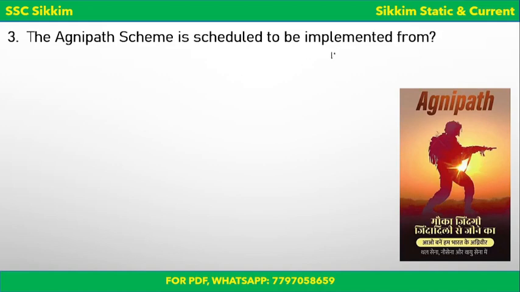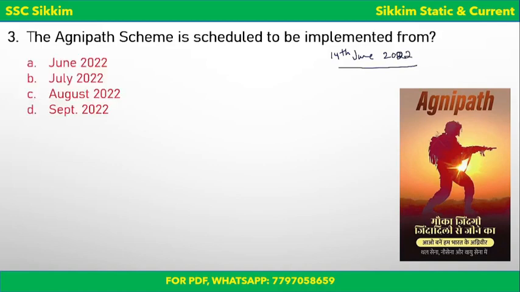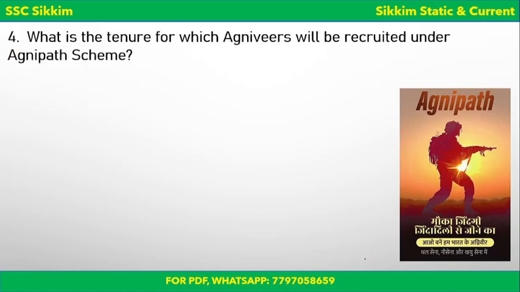Next, the Agnipath scheme is scheduled to be implemented from which date? So, as we discussed, on 14th June 2022 this Agnipath scheme was announced, but when will this scheme be implemented is the question being asked here. Is it June 2022? Is it July 2022? Is it August 2022? Or is it September 2022? So, the government has planned to implement this Agnipath scheme from September 2022. So in September 2022 this will be implemented as per the government, and on 14 June 2022 this scheme was announced.